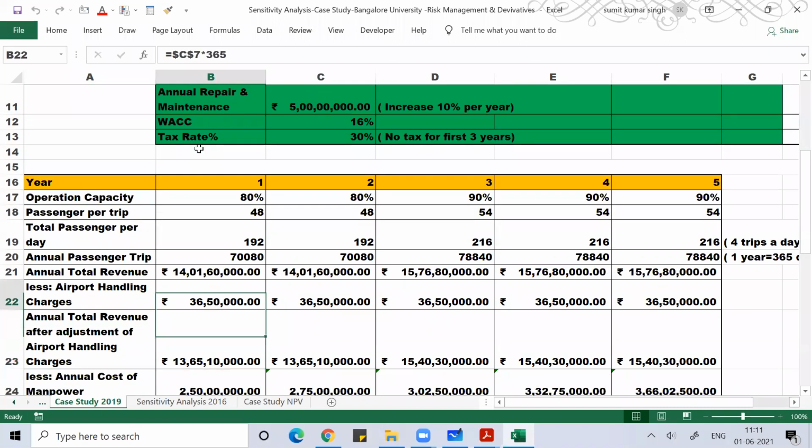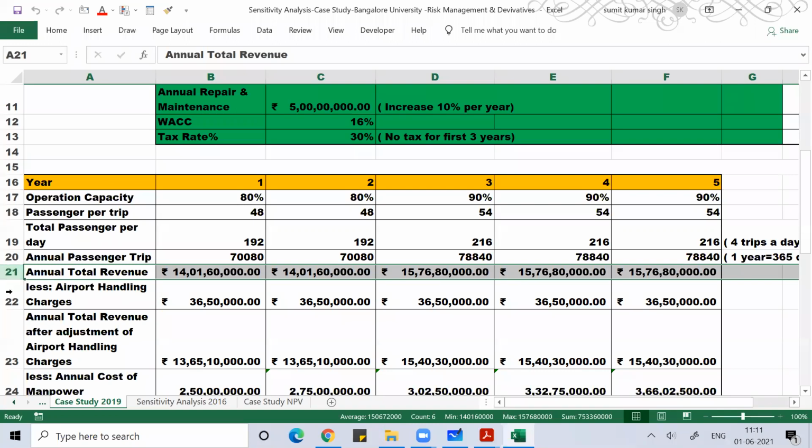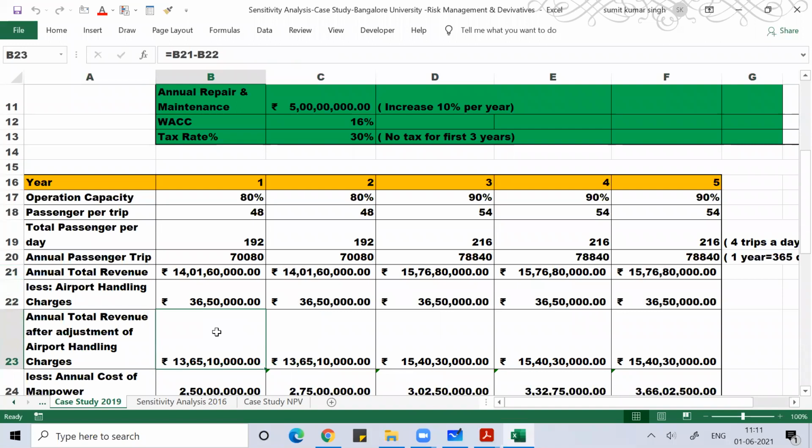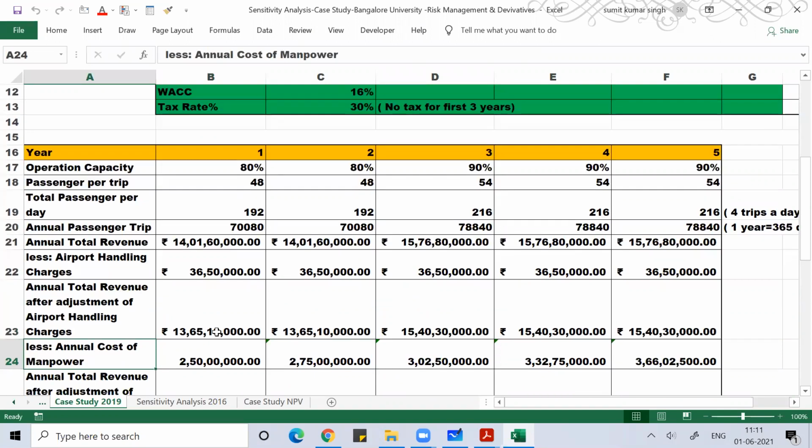So once you subtract row 22 from row 21, you will get the annual total revenue after the adjustment of airport handling charges. So once you deduct, you will get this figure. Then I deducted the annual cost of maintenance.